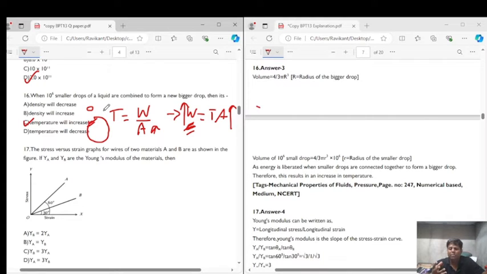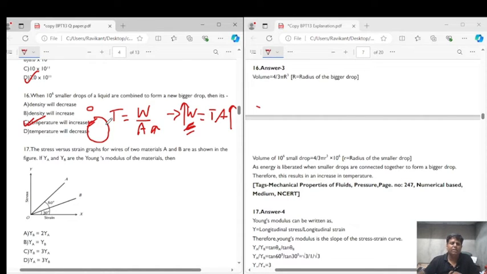So when a bigger volume of water is converted into smaller droplets, that is, the surface area reduces, the temperature decreases. And in this question, the surface area is increasing, so definitely the temperature will increase, right? So the correct answer for question number 16 is option C, that is, the temperature will increase. If you remember the example of sprinkling water on the face of an unconscious person, you can easily do this without the formula, right?